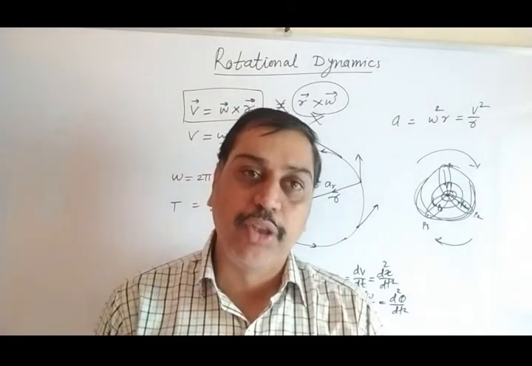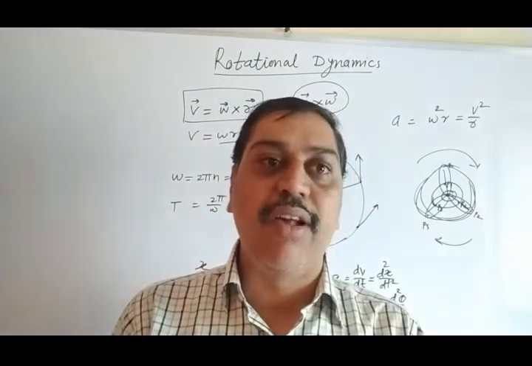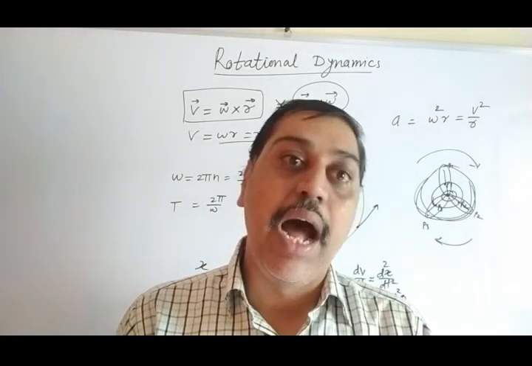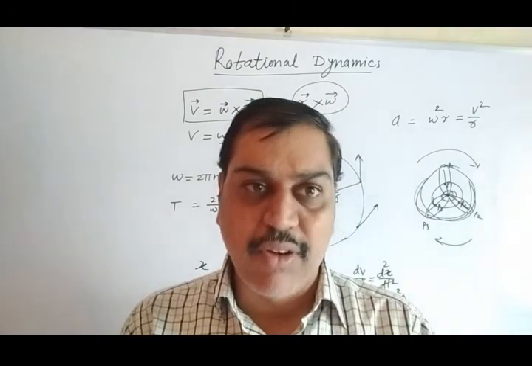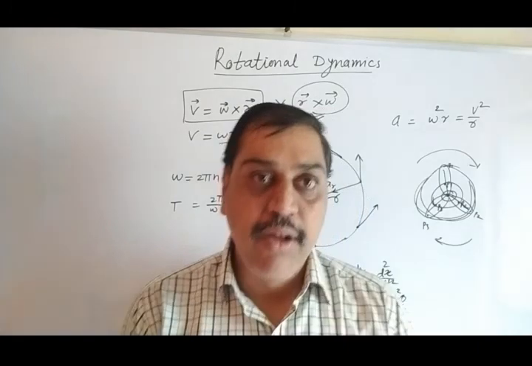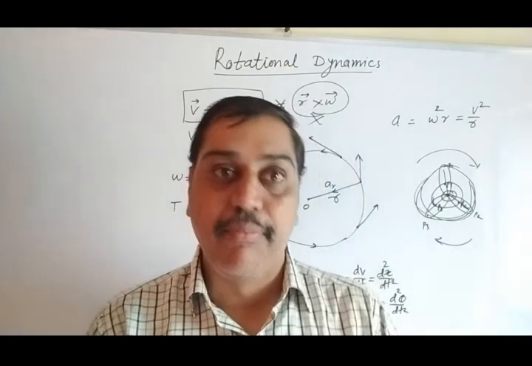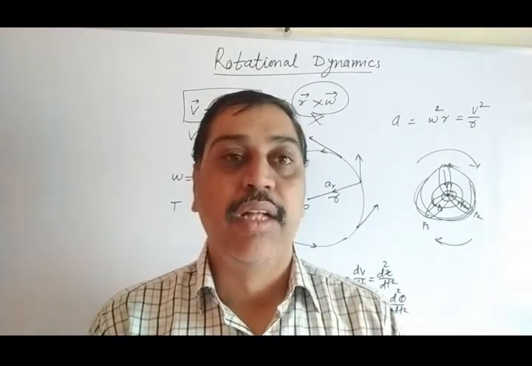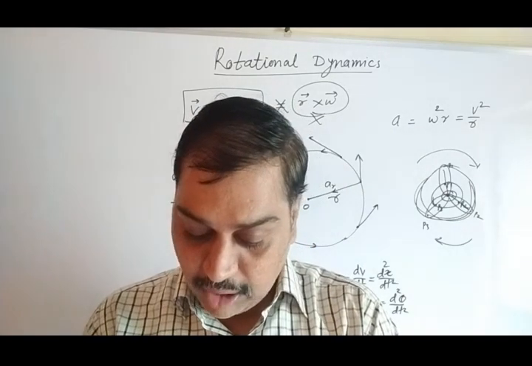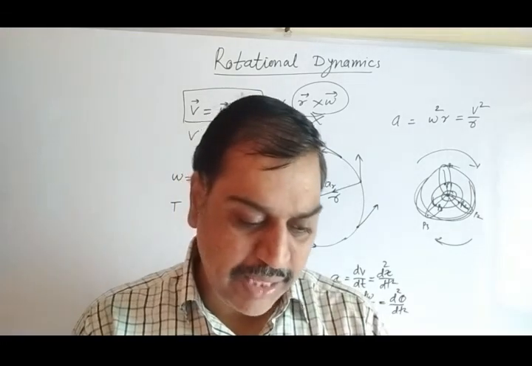So here there are two positions. When we switch on the fan, velocity changes from 0 to a certain value. That means there is an acceleration. After 1 to 2 minutes, velocity remains constant, acceleration is 0. Again, when we switch off the fan, velocity decreases from maximum value to 0. That means velocity is changing. Again, it has an acceleration. So this is the non-uniform circular motion example they have given.